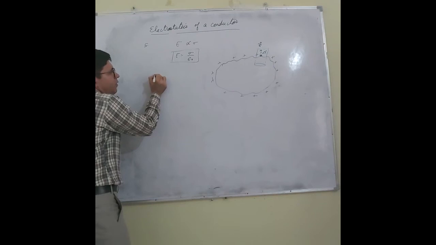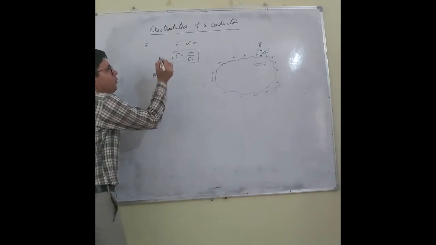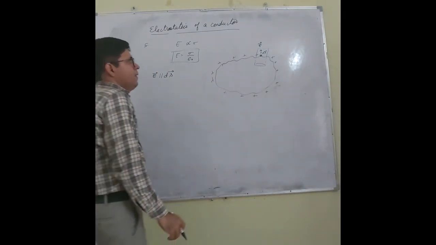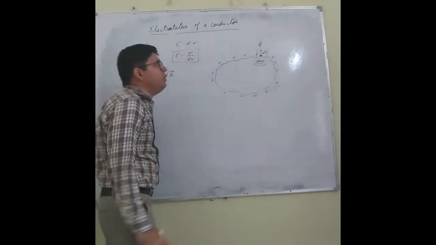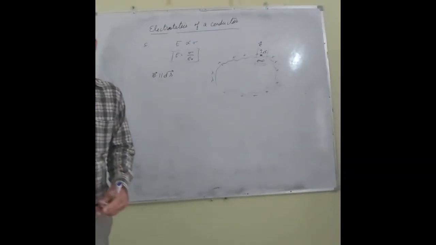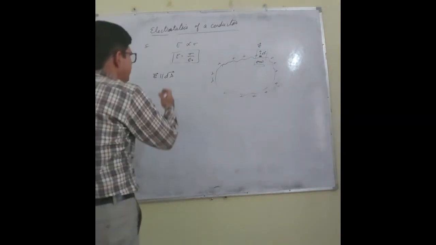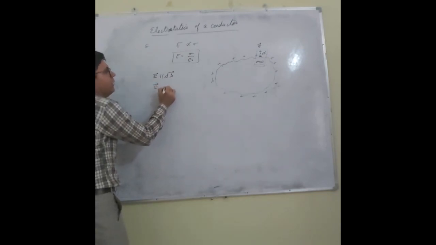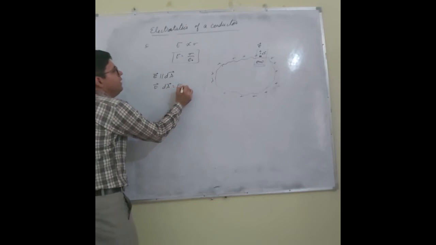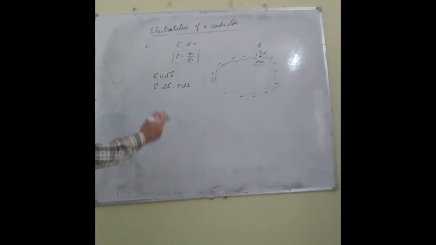So E is parallel to ds. Remember, inside, the electric field is zero because the net electric field inside a conductor is zero. E is parallel to ds, so E dot ds equals E ds because theta is 0.